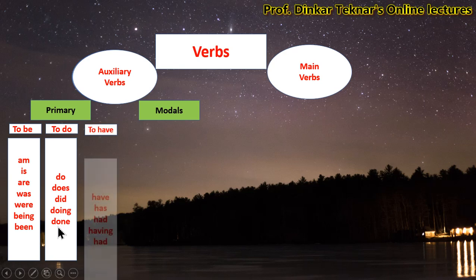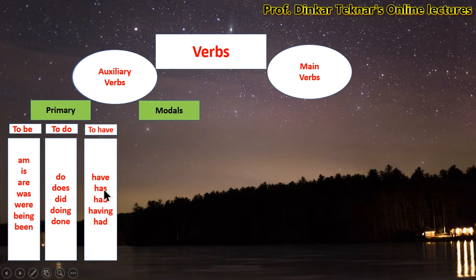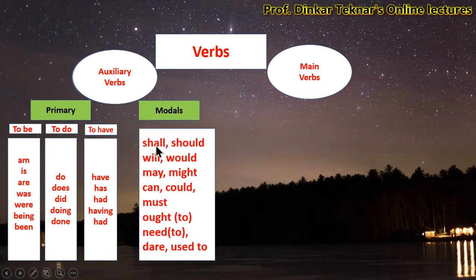And to have: have, has, had, having and had. Modals are shall, should, will, would, may, might, can, could, must, ought or ought to, need or need to, dare, used to.